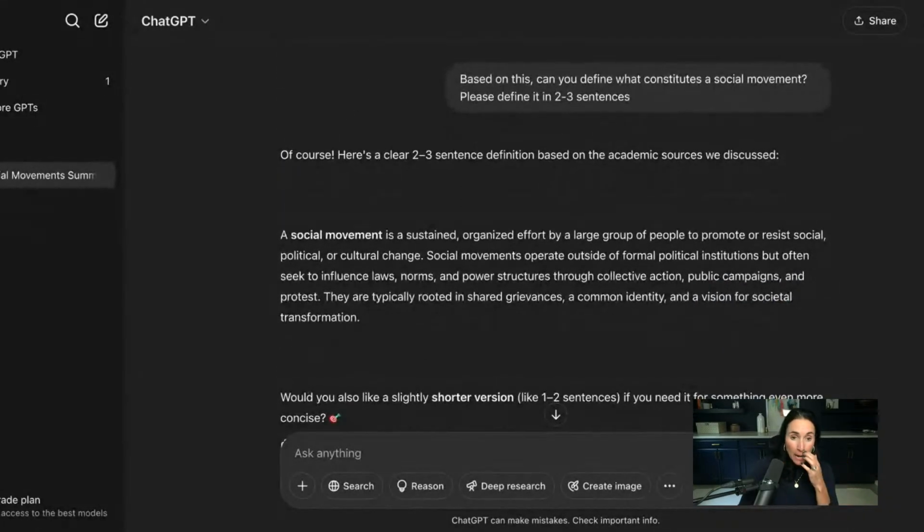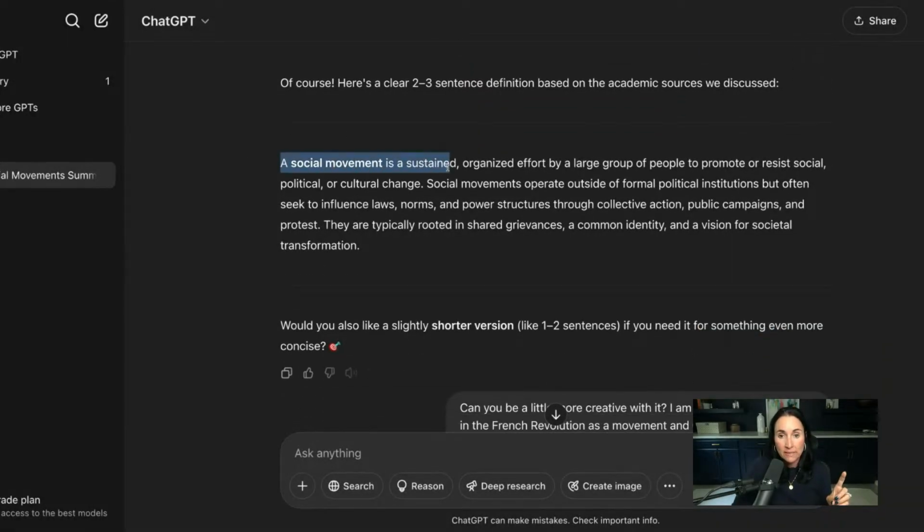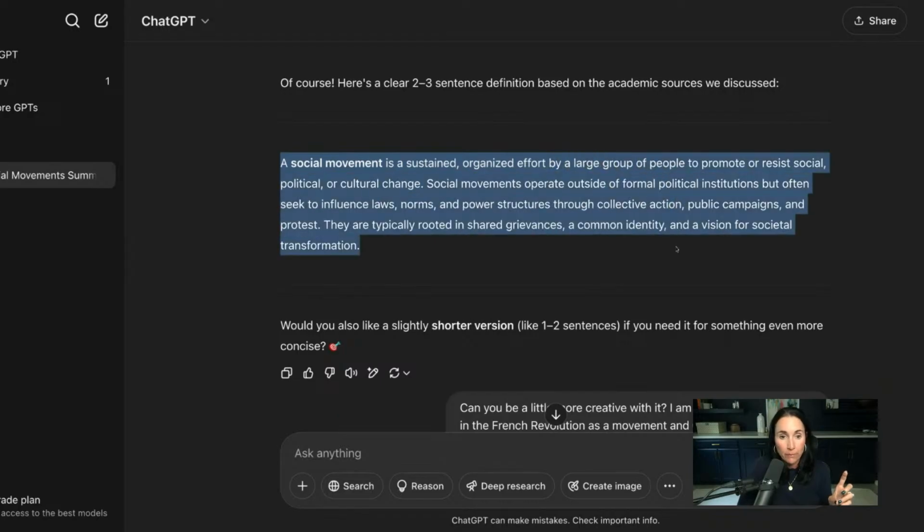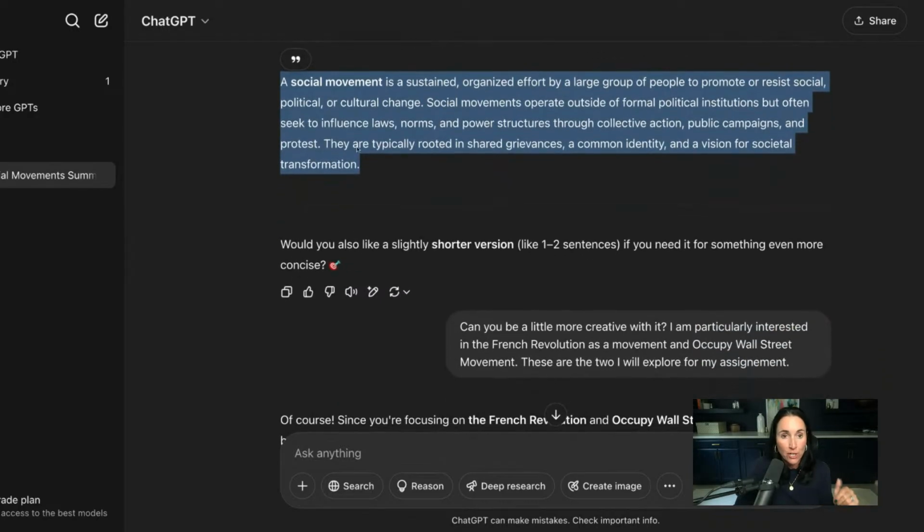And then I said, all right, based on all of that we've talked about, can you define what constitutes a social movement? Because remember, in my intro, I want that definition. That was part of what my teacher wanted. One of the criteria was to define what constitutes a social movement. And then it gave me: a social movement is a sustained, organized effort by a large group of people. Yep. And you could probably fact check this by just going to the internet and looking it up.